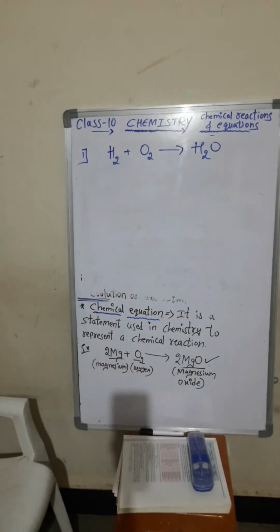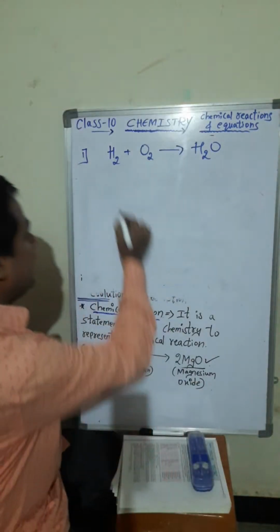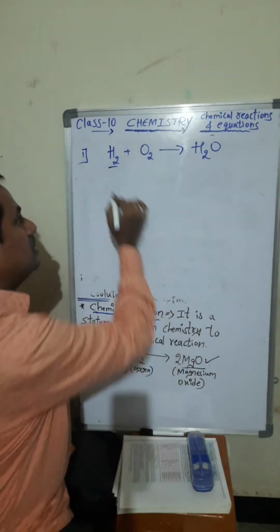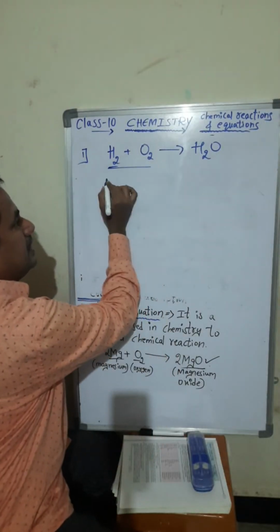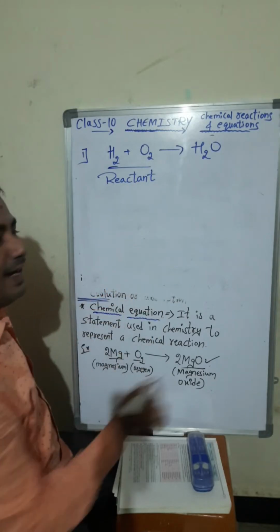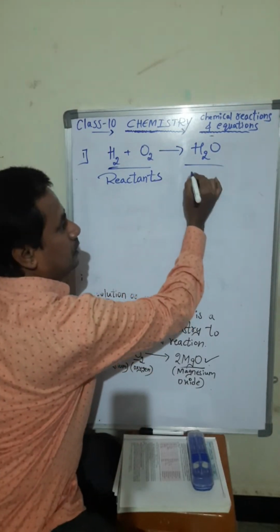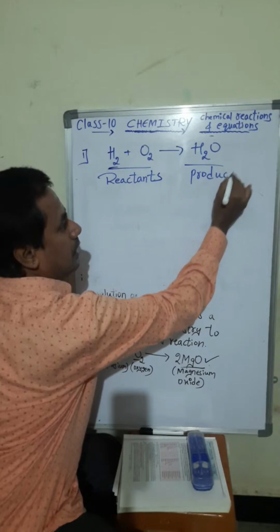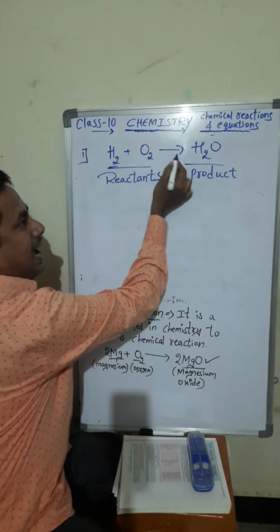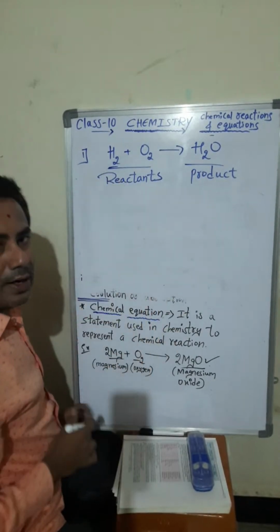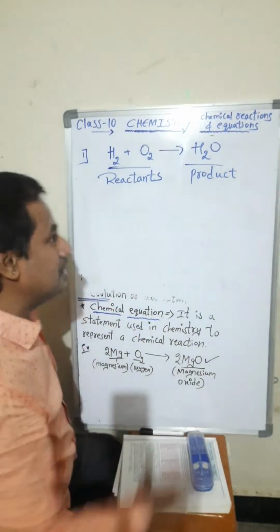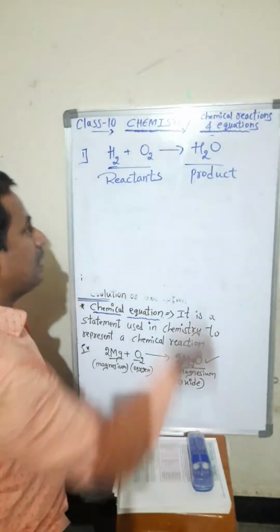Yes. Let's continue. See, two hydrogens are there. So first we have to understand, this part is known as reactants. This part, singular, is the product; if more, they are products. So we have to understand this arrow mark. Before this arrow mark, whatever comes are called reactants. Why are they called reactants? Because they reacted together. Plus I have written.